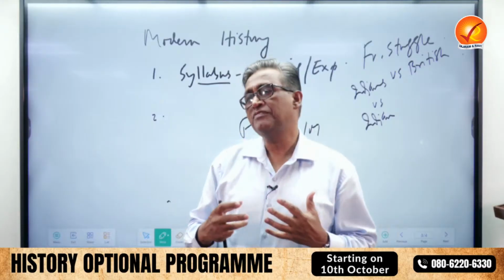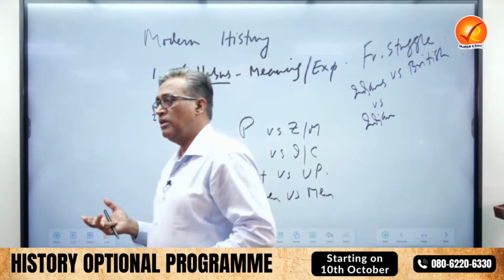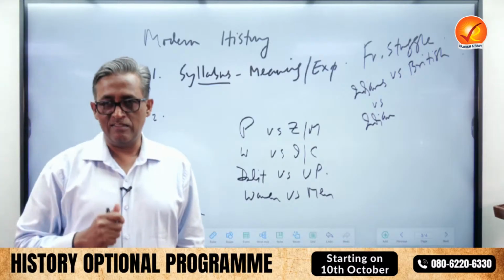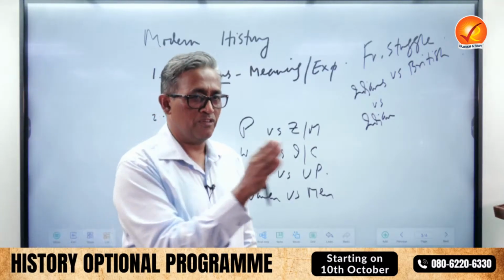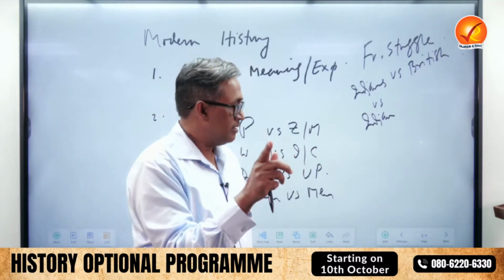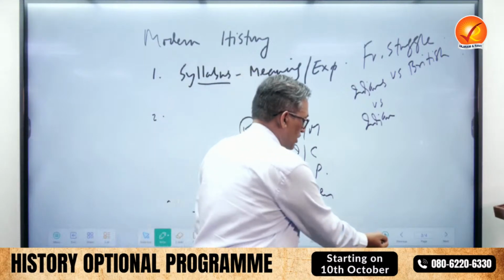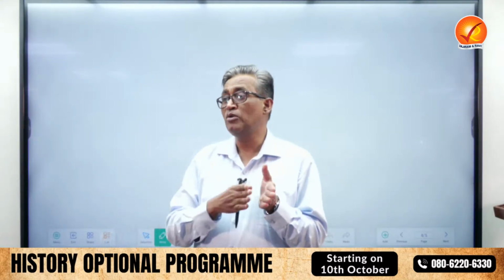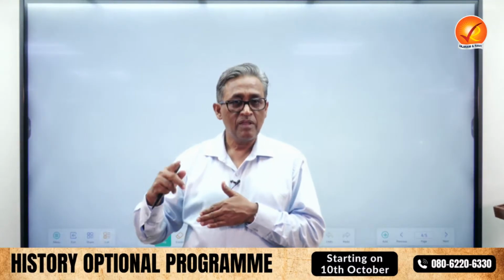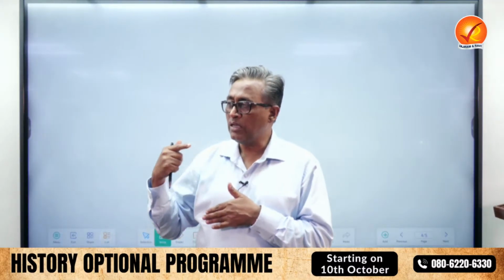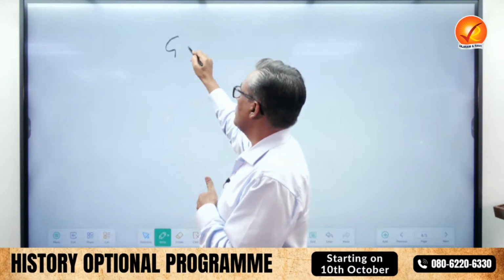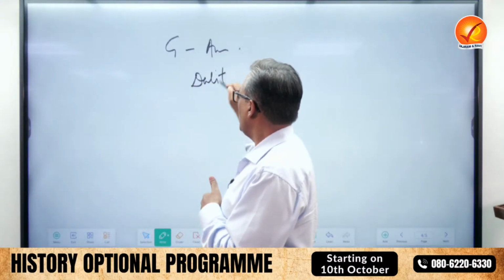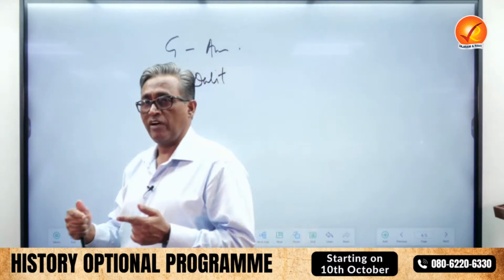But in the last 50 years in the academic world, and in UPSC in the last say 15 years, the questions have shifted. A question was asked in your GS, and the GS part of history and the optional part of history are almost of the same standard. The question was that both Gandhi and Ambedkar wanted to uplift Dalits, but their approaches were different.